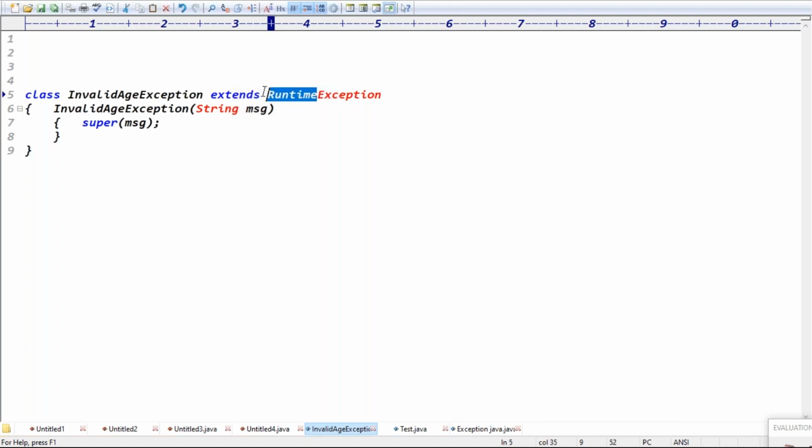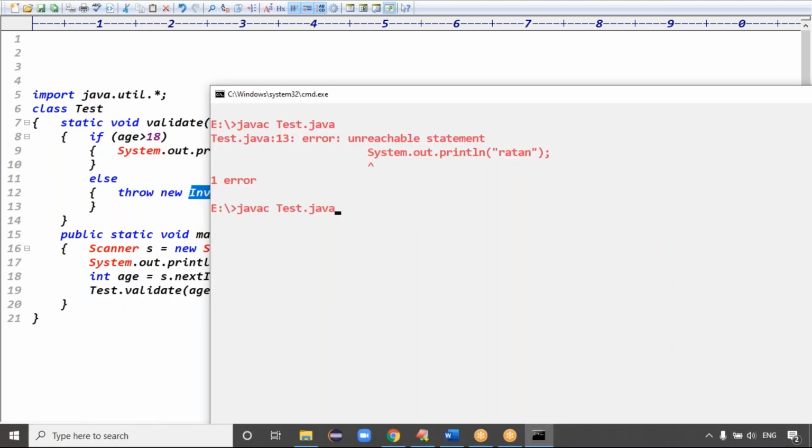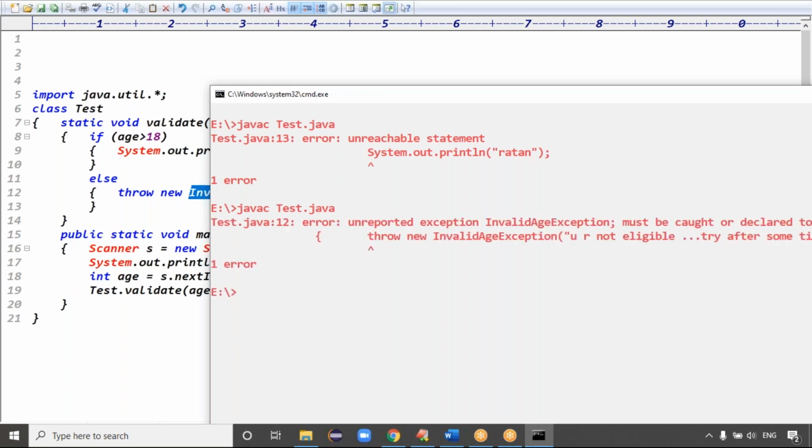Now remove this one. This is like a checked exception class. If it is a checked exception class, now is InvalidException checked type or unchecked type? Checked type. Once we create a checked type, if the application contains a checked exception, is the code compiled or not compiled? I think checked exceptions are safe exceptions, right? Thread.sleep may throw InterruptedException. If the application contains InterruptedException or FileNotFoundException, these are checked types, right? Then the code is not compiled, guys. Here also same thing, right?